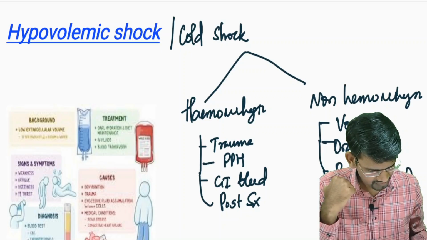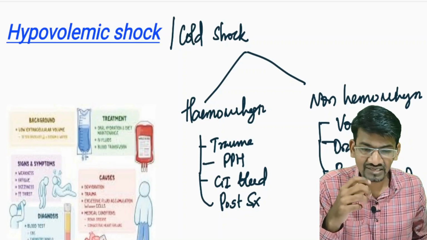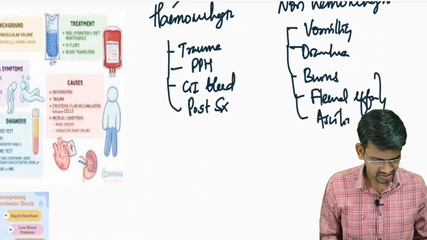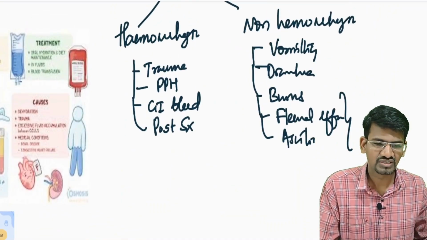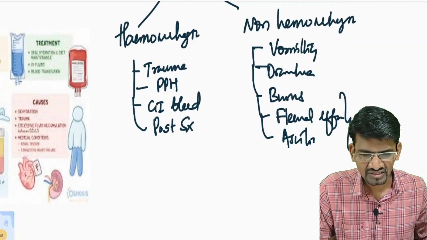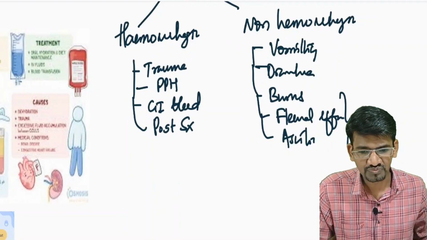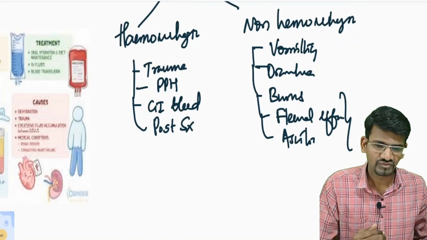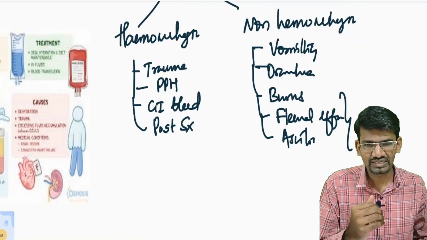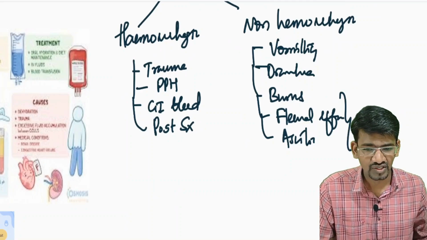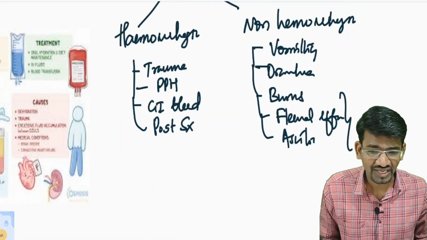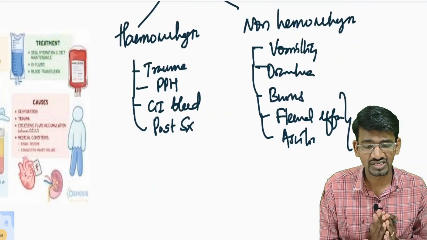In burns, pleural effusion, and ascites, a shift of fluid can be seen, meaning fluid from the intravascular space gets deposited in the extracellular spaces. Because of that, the volume of the blood reduces, leading to hypovolemia. So these are all the conditions where we can see hypovolemic shock.